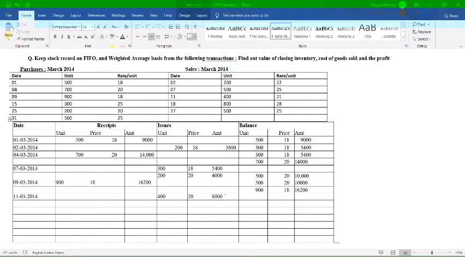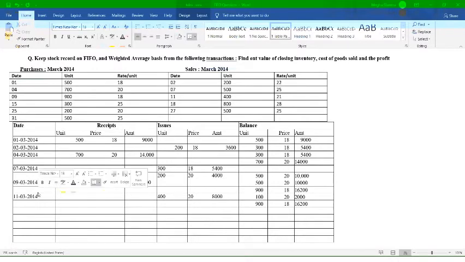Now what will be your balance? 500 में से आपने 400 units issue करा है. So balance will be what? 100 units at the rate of 20. That is 2,000. Similarly, जो already आपका latest balance बचा हुआ है, that is 900 units at the rate of 18. So amount will be how much? 16,200. Okay. Is it fine? Yes or no? Yes, ma'am.